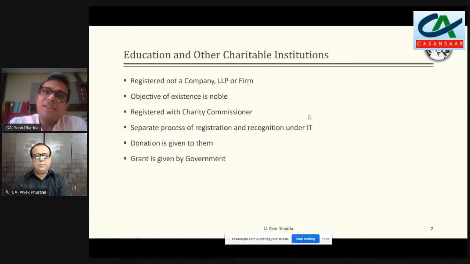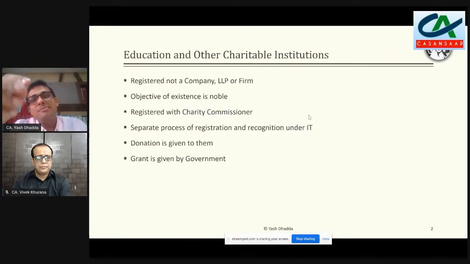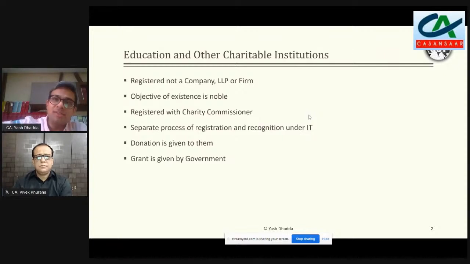Third, they will have registration with some or the other charity commissioner or some other institution which only registers these type of organizations. And again, it will also differentiate them from others. That in a sense, अगर मान लीजिए कोई religious कोई मंदिर है या कोई religious trust है, तो वो generally हम सबके अपनी अपनी cities के अंदर एक देवस्थान करके you would find a place where they would be required to get themselves registered, or we have charity commissioners under the state jurisdiction where they would like to get themselves registered.